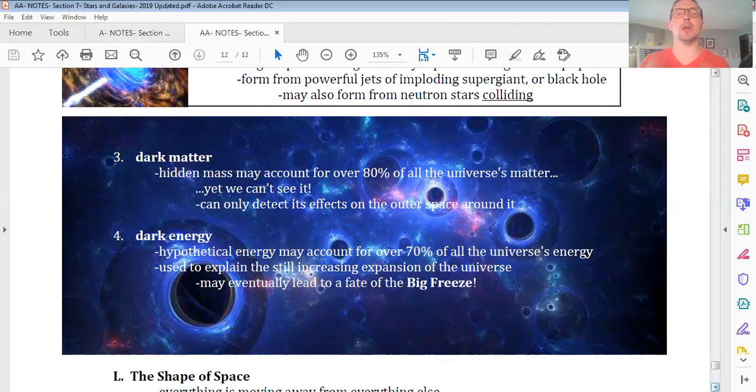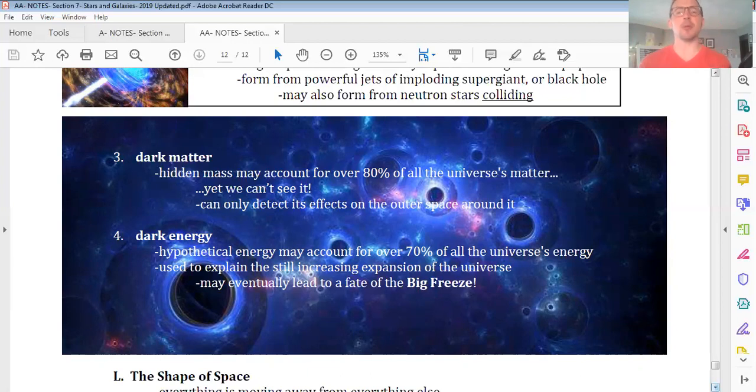So when we look at the rate of the universe's expansion, and astronomers look at the most distant galaxies and see how redshifted they are, it turns out that the farther we look, the faster and faster the universe seems to be going. There is no loss of energy. And it seems like there is some additional energy present there that we cannot yet factor in that explains this amazing rate of expansion. And so far, that's been dubbed dark energy.